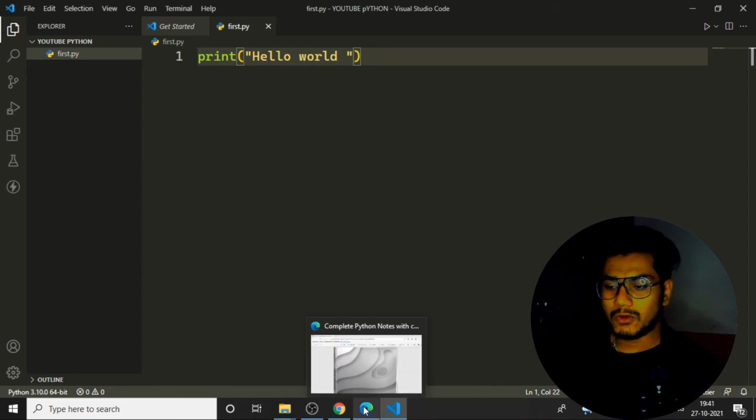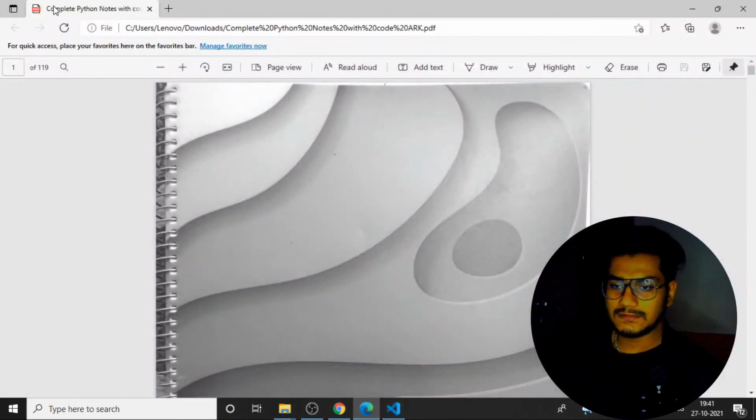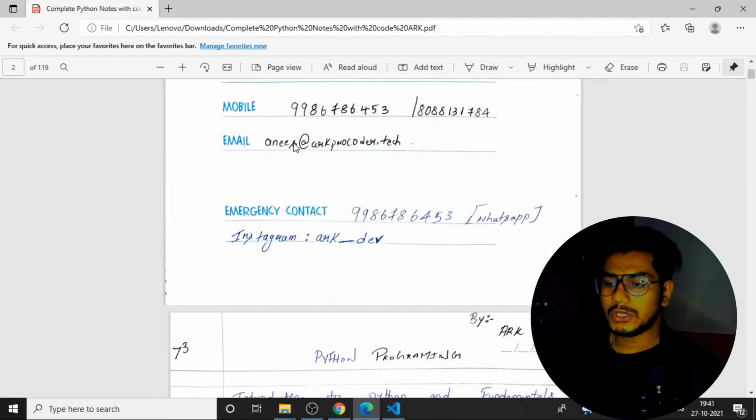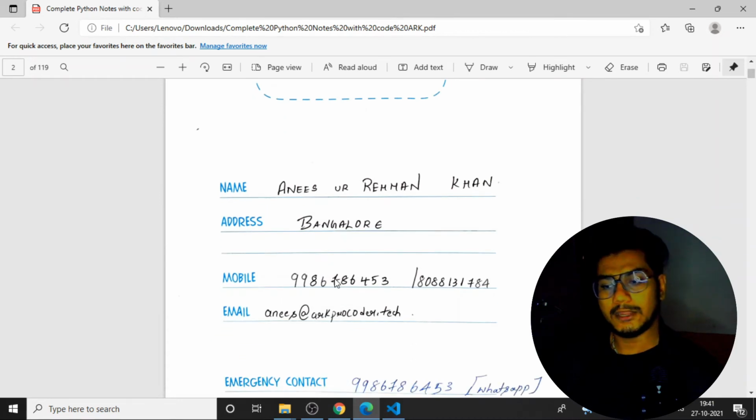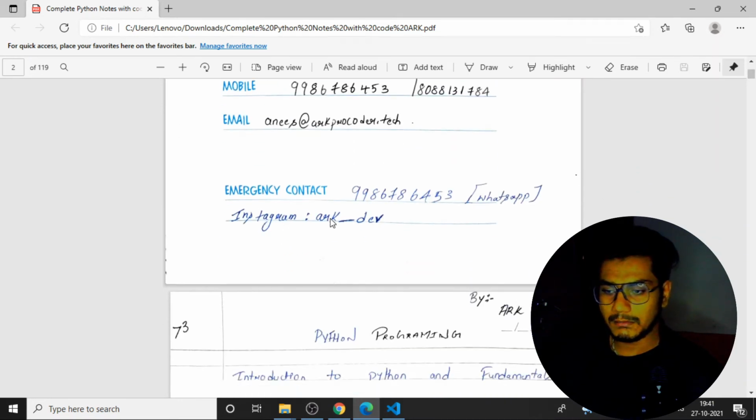We'll see the coming concepts in the next videos. Before that, I want to show you the notes over here. You can see I have written my handwritten notes. I have added my full experience with the notes. I tried my best to write the particular notes over here. This is my notes. If you have any doubts, you can contact me by my email or number.